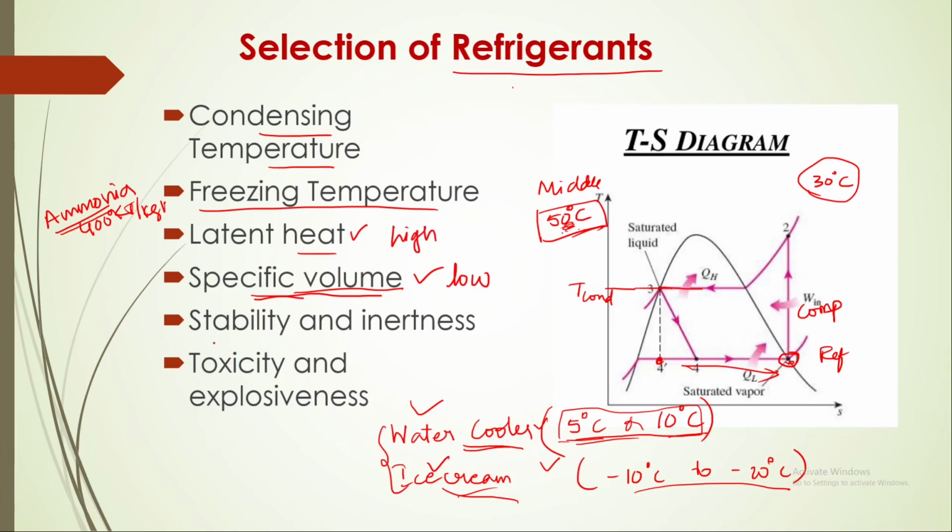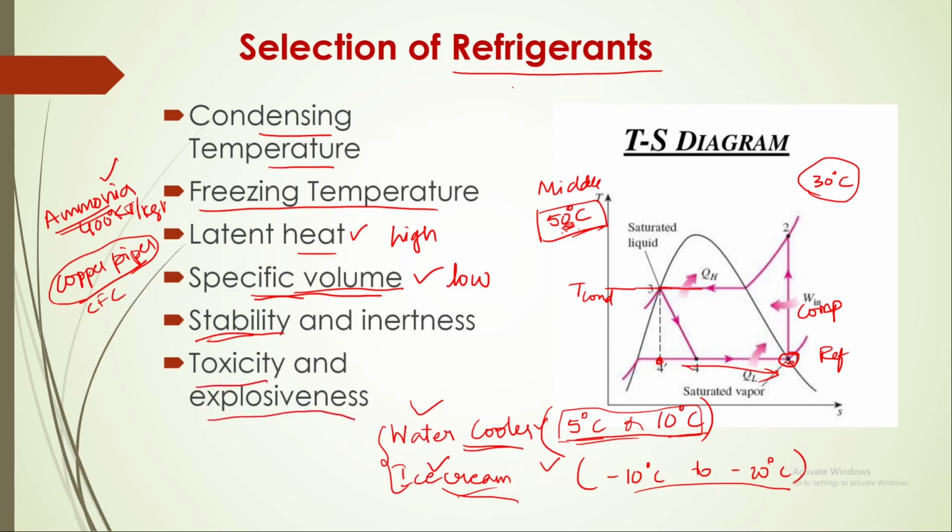Stability and inertness. So one more disadvantage of ammonia is, if ammonia is used in copper pipes, it will react with copper pipes and copper pipes will get corroded. So this type of stability is also required. That is why in domestic applications where copper pipes are used, we will use CFCs, chlorofluorocarbons.